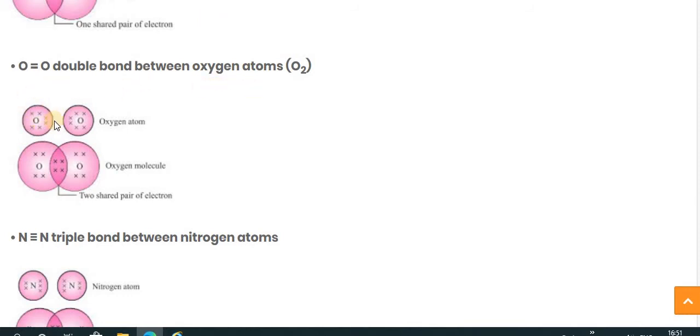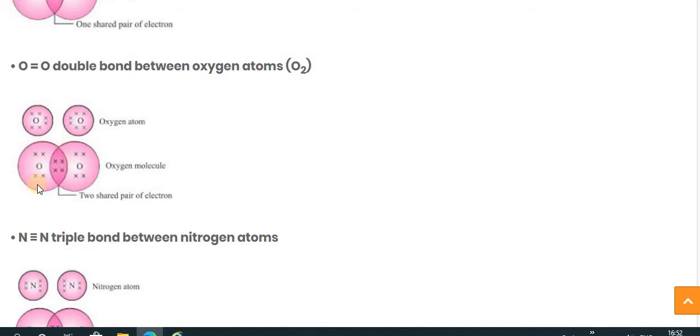As we know, oxygen possesses six electrons in its outermost orbit and its atomic number is 8. So in the first orbit 2 electrons are occupied, and in the second orbit, or the valence orbit, there are 6 electrons. And to get the noble configuration, it requires 2 more electrons. So here you can see out of 6, 2 electrons are shared by this oxygen, and 2 electrons are shared by this oxygen.